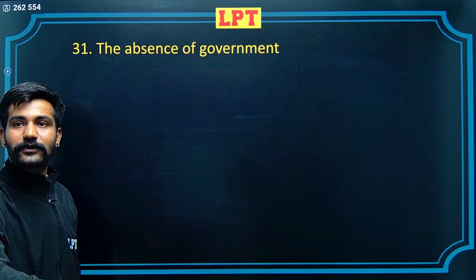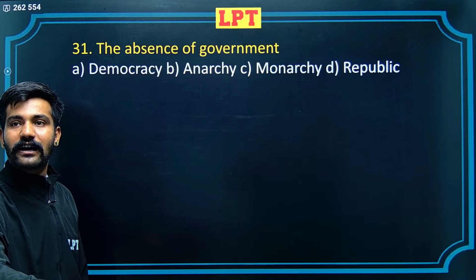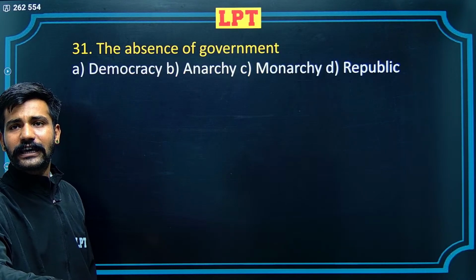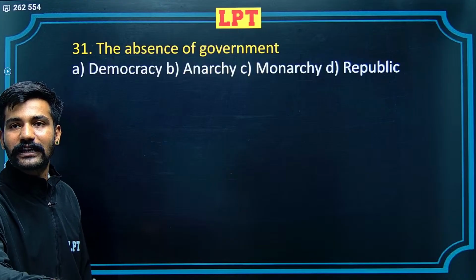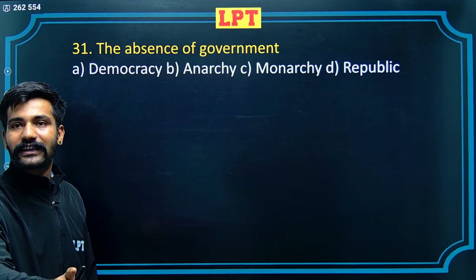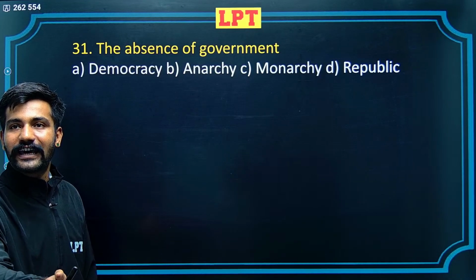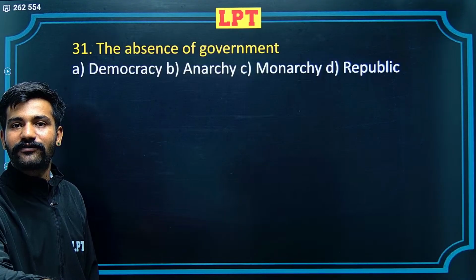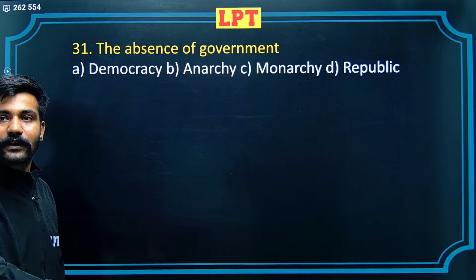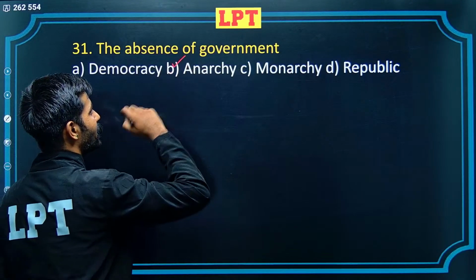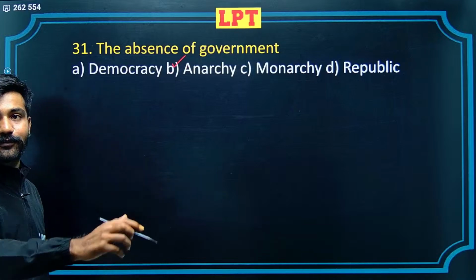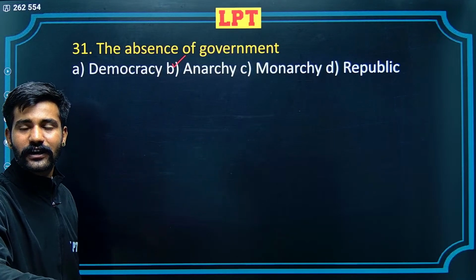Next, the absence of government: democracy, anarchy, monarchy and republic. Republic is when the people select the leader. Monarchy, rule of a king. Democracy, government of the people and by the people. B alternative, anarchy is the correct alternative here, when there is no government present.